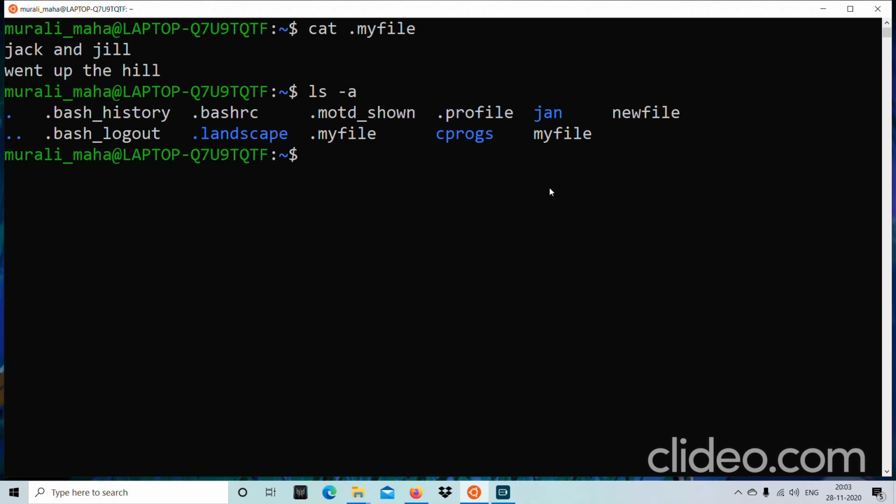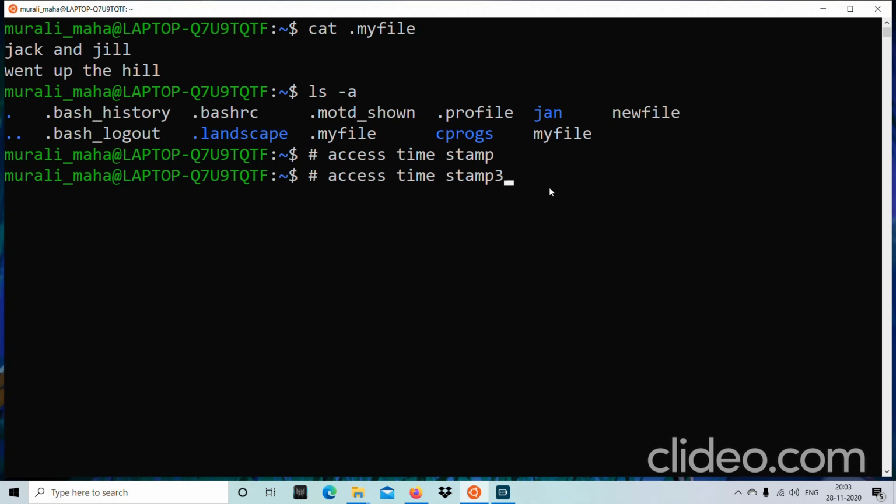Let us look at something more about files. Any file in Linux or Unix has three timestamps. One is the access timestamp, one is the modification timestamp, and one is the inode change timestamp.